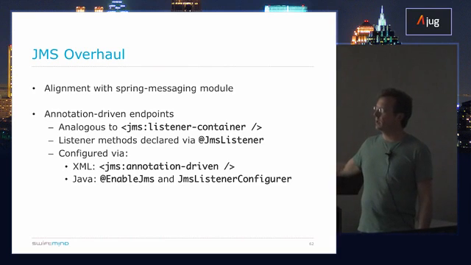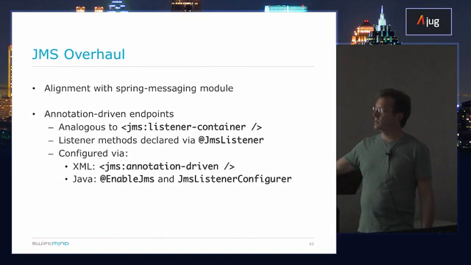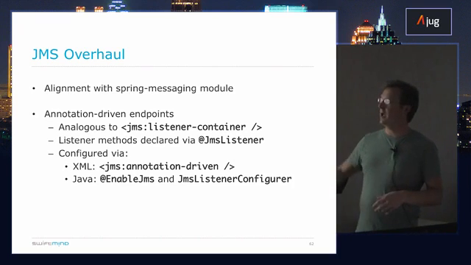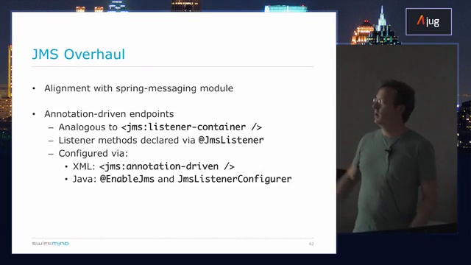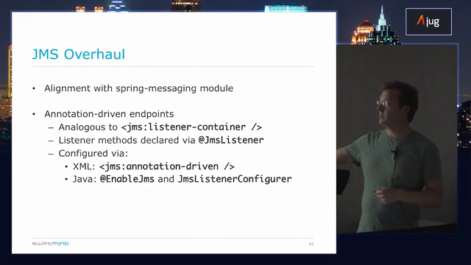So basically, you can annotate methods with @JmsListener, and that's the same as having had a JMS listener element within the JMS listener container in your XML configuration. And this can be configured with jms:annotation-driven. That basically says, find all beans in the application context that have methods annotated with @JmsListener and use them as message listener endpoints. And for Java config, we have @EnableJms and a